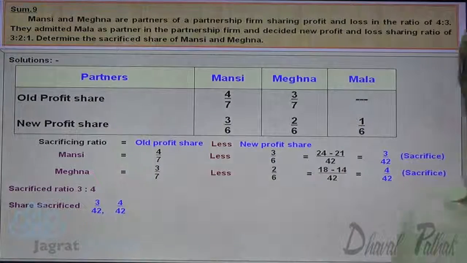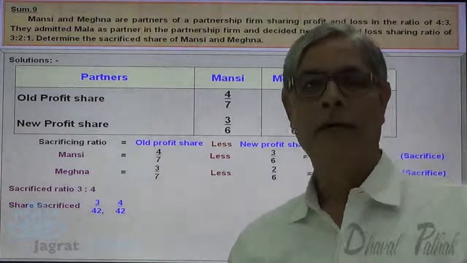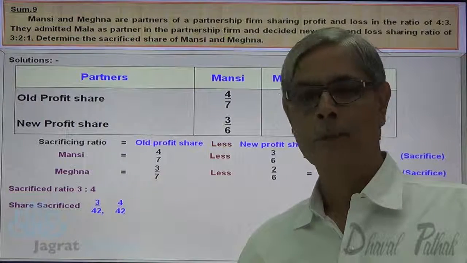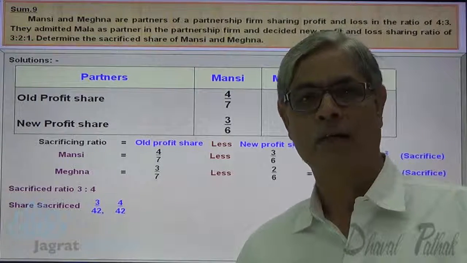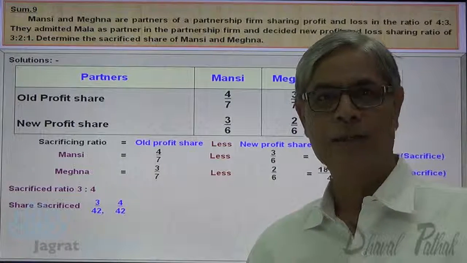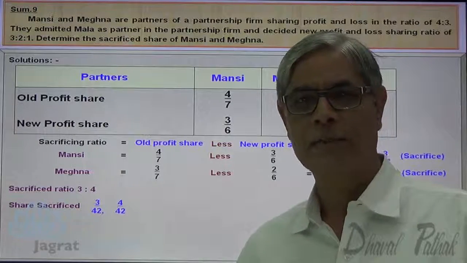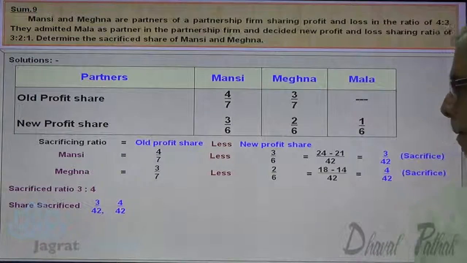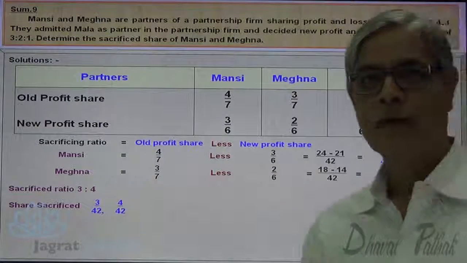I think you must have followed this sum. I have taken different varieties of small sums wherein you are required to find out the new profit sharing ratio, sacrificing ratio, share sacrificed, etc. You must have enjoyed this type of working. Observe it. Thanks to all of you.